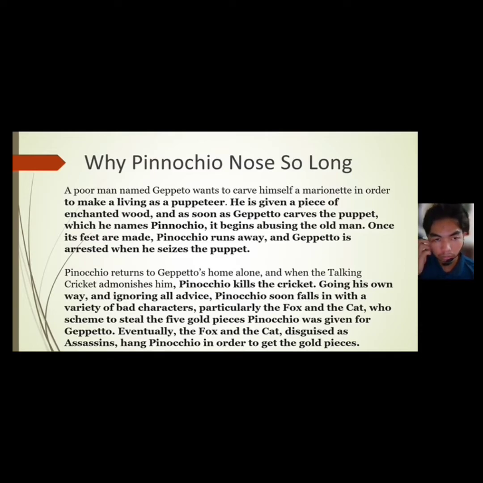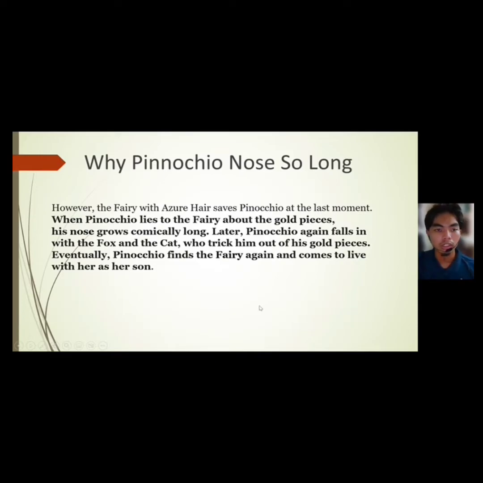For the second paragraph, the main idea is Pinocchio returns to Geppetto's home alone and when the talking cricket admonished him. The supporting idea is the bold one. You can see Pinocchio killed the cricket and so on. As for the third paragraph, the main idea was however the fairy saved Pinocchio at the last moment. That's the main idea. The supporting idea is the bold one. When Pinocchio lied to the fairy about the gold pieces, his nose grows comically long and so on.